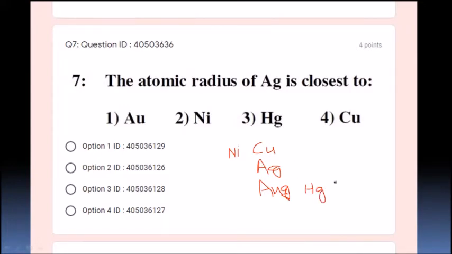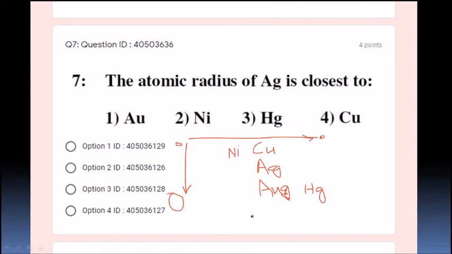We know that moving from top to bottom in a group, the atomic radius increases, and when you move from left to right in a period, it decreases. So they are asking which is the closest atomic size to silver.